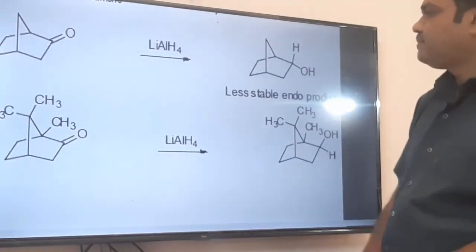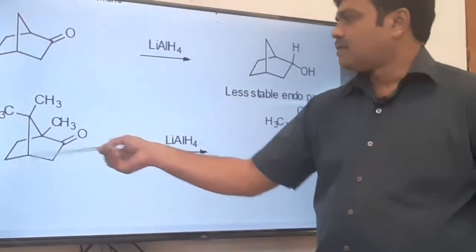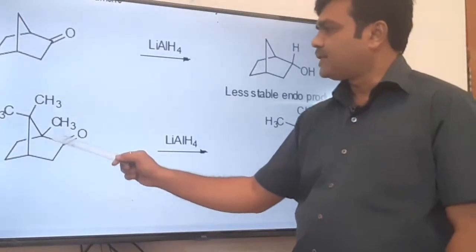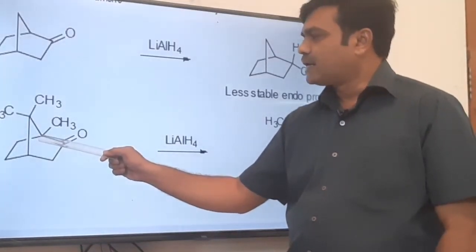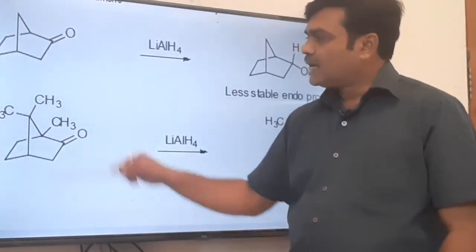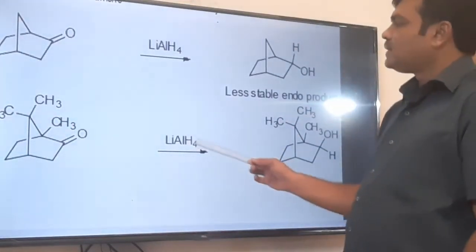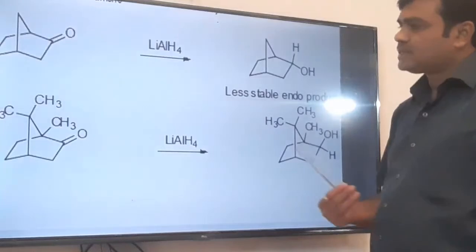Now see this one. This is the norbornanone, but it is substituted. At this bridgehead carbon there is a methyl group. At the bridge carbon there are two methyl groups. Now what will happen? Lithium aluminum hydride attacks from which side?